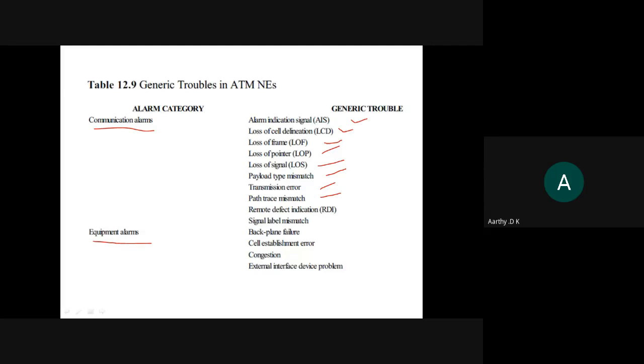That is, your network is overloaded. You have a bottleneck. You would have learned about the term bottleneck. The capacity of the network is, suppose, it can transfer 2 Mbps data, but you are trying to transfer 50 Mbps data. So you're just pushing it onto the network. That kind of congestion can happen. So these kinds of errors or faults can happen with the elements of the ATM system, all the components that you have, switches, routers, all those things.